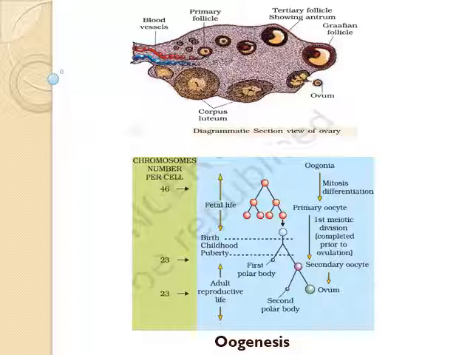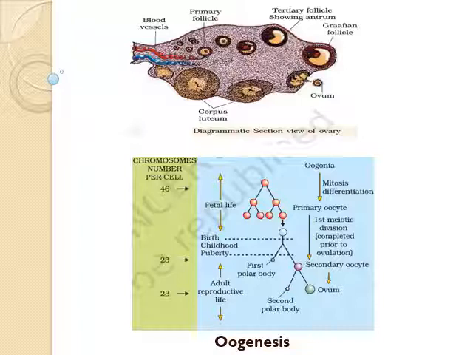After birth, up to puberty, the primary oocyte undergoes the first meiotic division. This division is completed prior to ovulation. At the end of meiosis I, two unequal cells are formed. One is the small first polar body and the other is the secondary oocyte. This secondary oocyte carries 23 chromosomes.